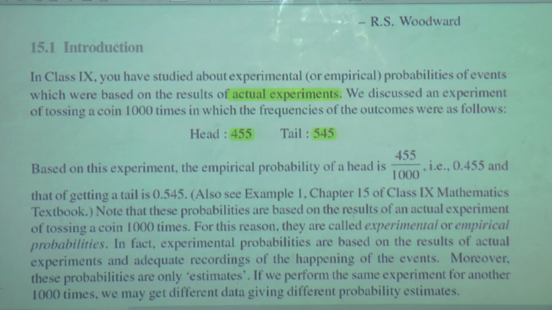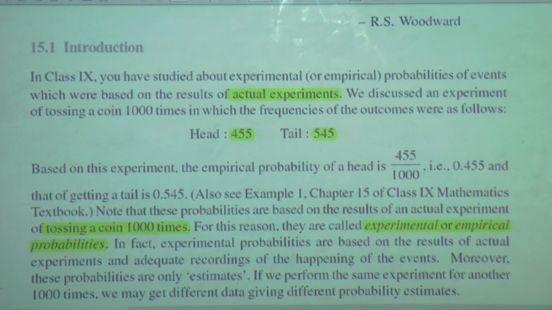What is the actual experiment? Of tossing a coin 1000 times. For this reason, they are called experimental or empirical probabilities.